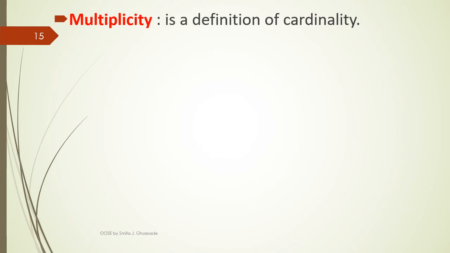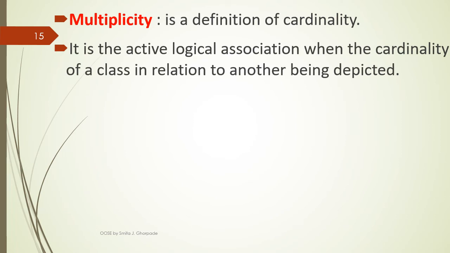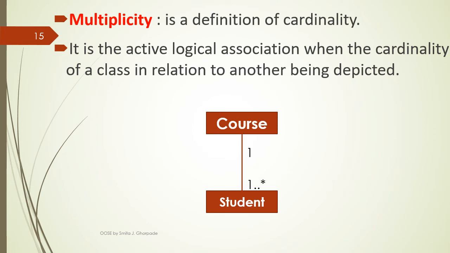Now next concept, multiplicity. Multiplicity is defined as the cardinality among the UML components. It is the active logical association when the cardinality of a class in relation to another is being depicted. Example, course is one component and student is another component.